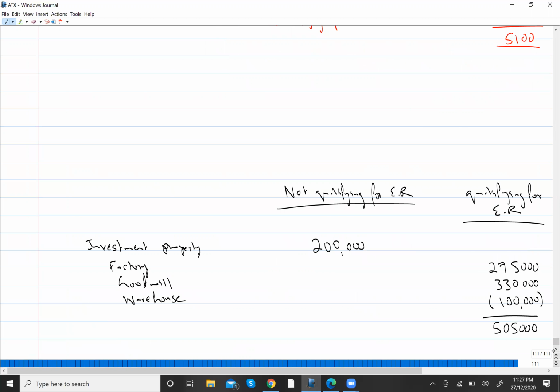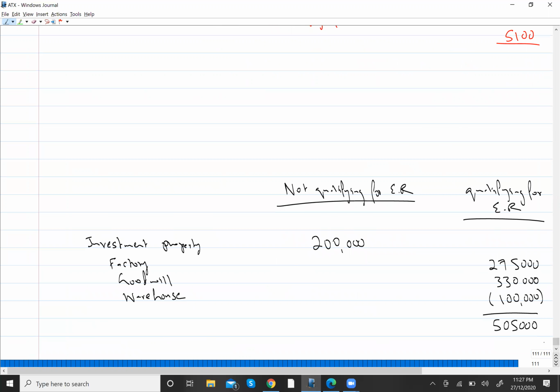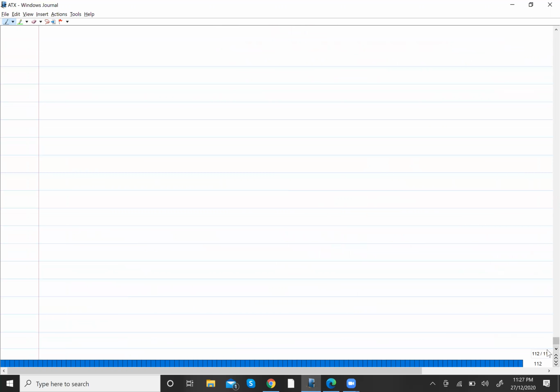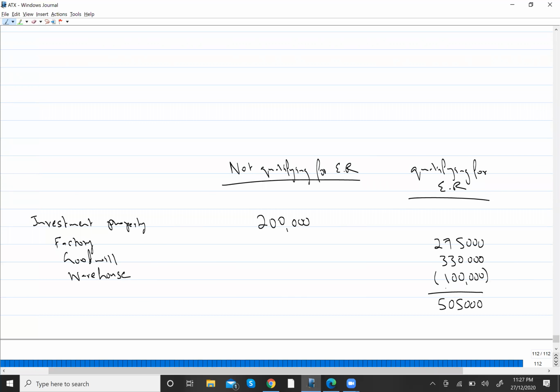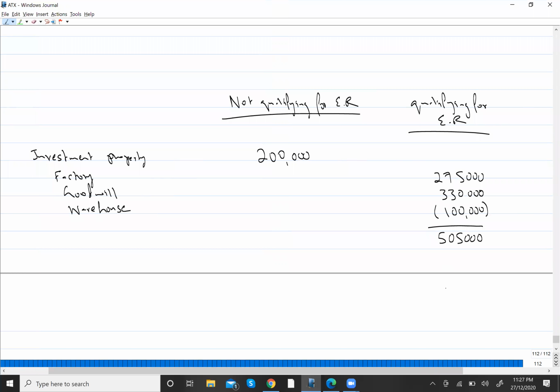Now in the question we have one more thing, that is gain on sale of shares, right? And I told you that the gain on sale of shares will be qualifying for ER because we have fulfilled all the conditions. So for sale of shares, that will be qualifying for your ER relief.